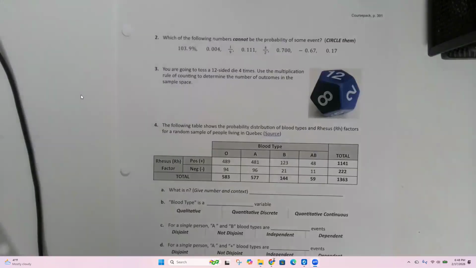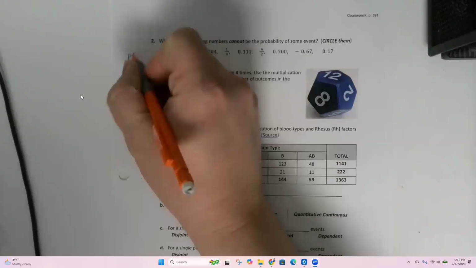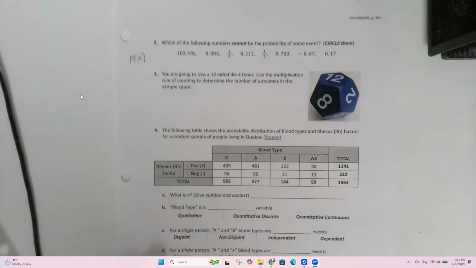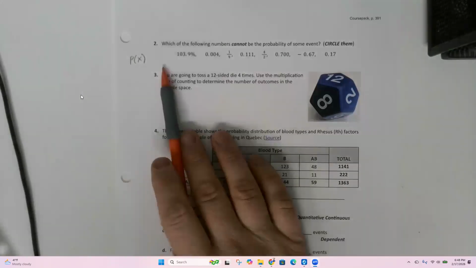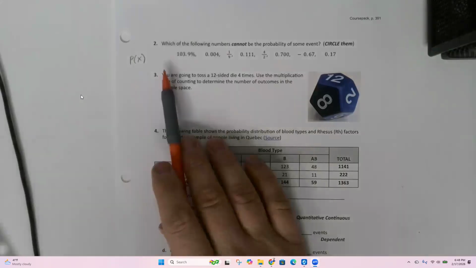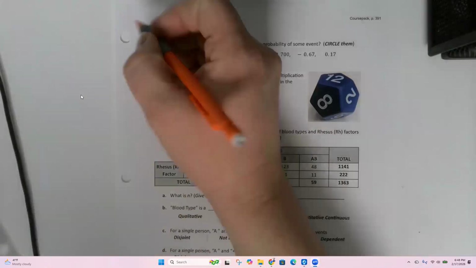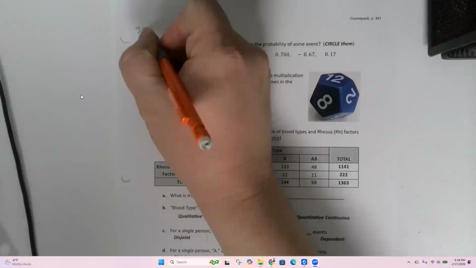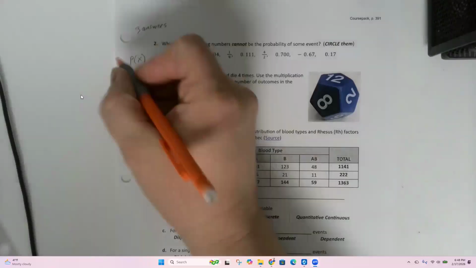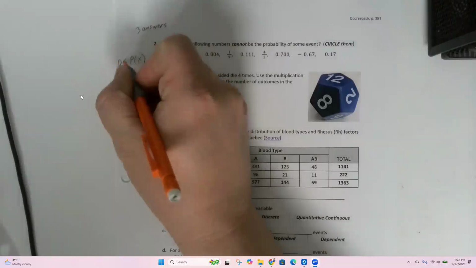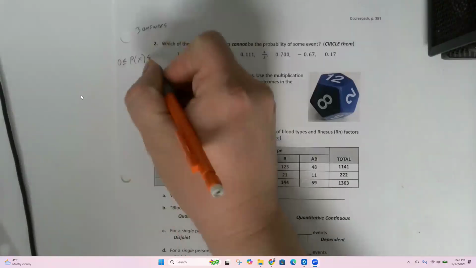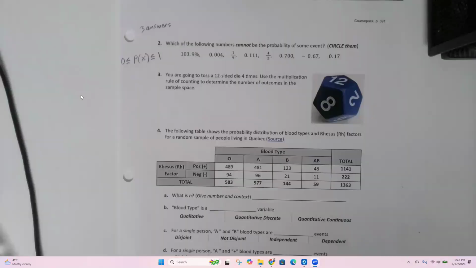Which of the following numbers cannot be the probability of some event? So, probability of X is going to give you a number, but there's only a certain range. There are three answers here. The probability of an event has to be between 0 and 1.